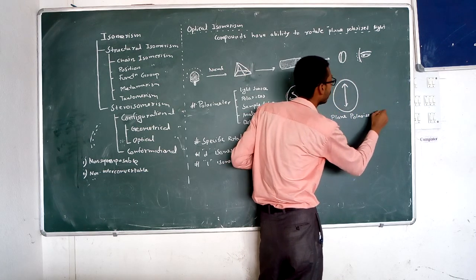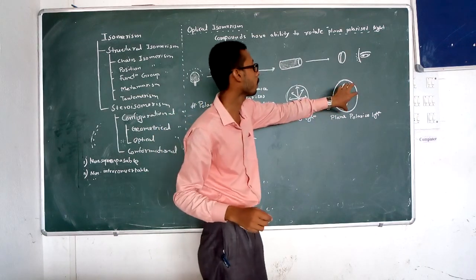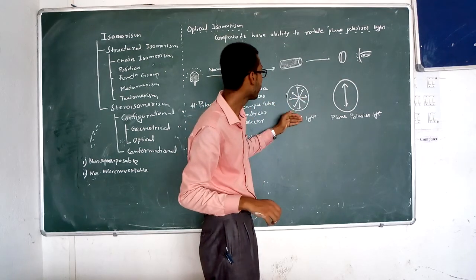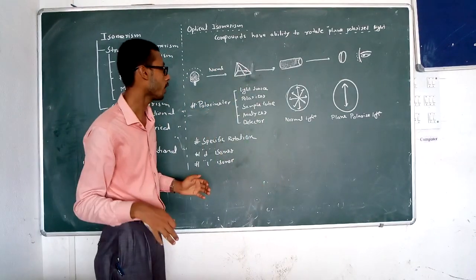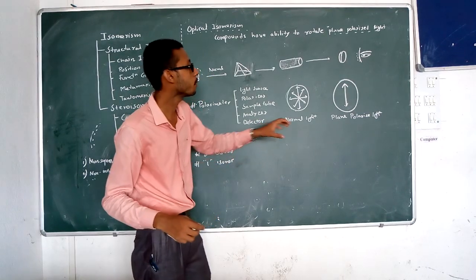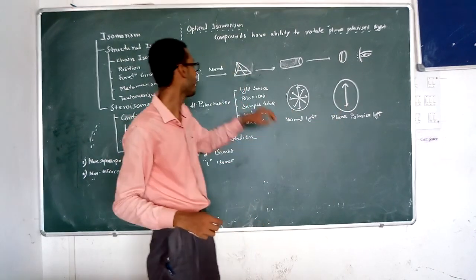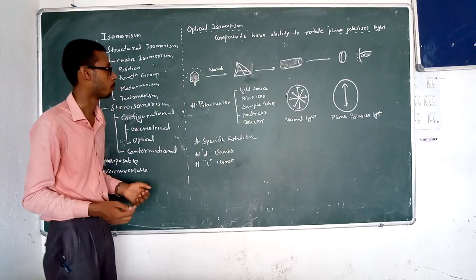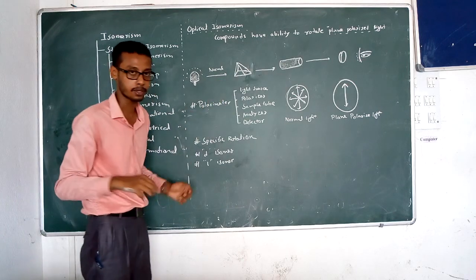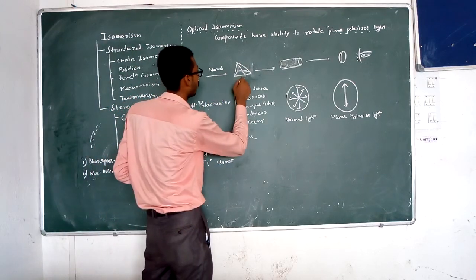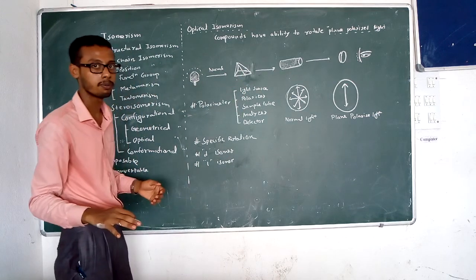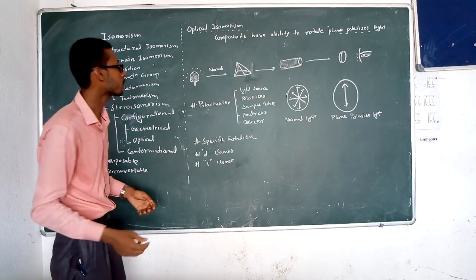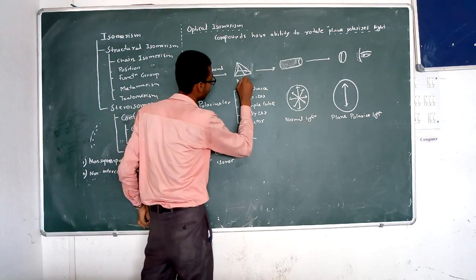I think you got it. This is plane polarized light, where the vibration is in only one plane. In normal light it vibrates in all planes and all directions. This plane polarized light is obtained by passing normal light through a specific type of prism. This process was first confirmed by Nicol, and that's why it is known as the Nicol prism.